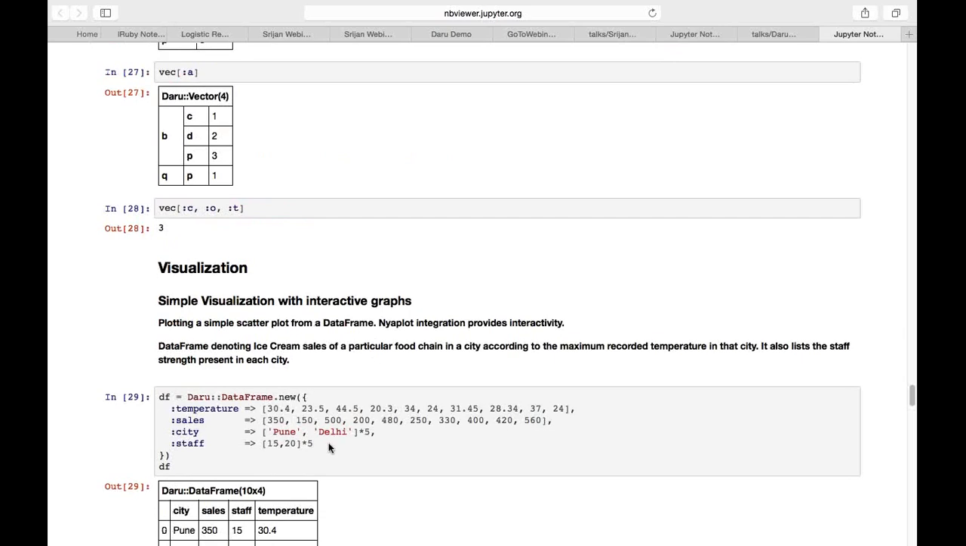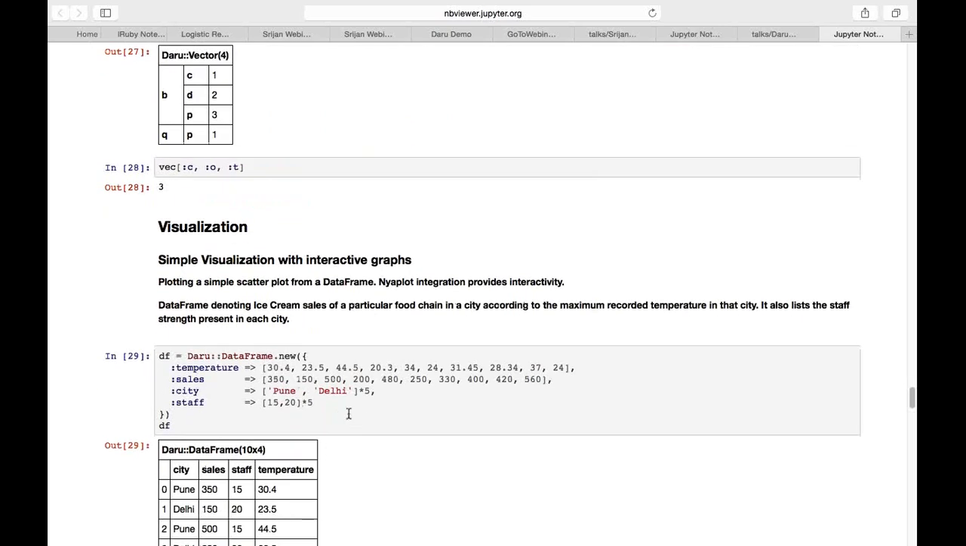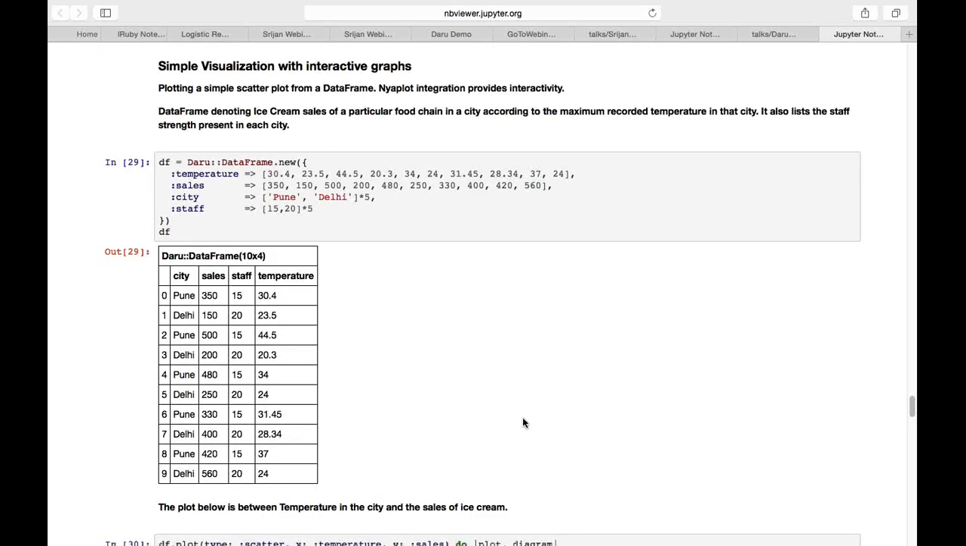Now, coming to visualization of data frames, as you can see, I'm creating a hypothetical data frame over here where I want to portray the ice cream sales of a particular food chain in a city according to the temperature recorded in that city. Over here, I have Pune, and the temperature was 30.4 degrees Celsius, and the sales for that day were 350. And on that particular day, the number of staff were 15. So we create a data frame of that, which looks something like this.